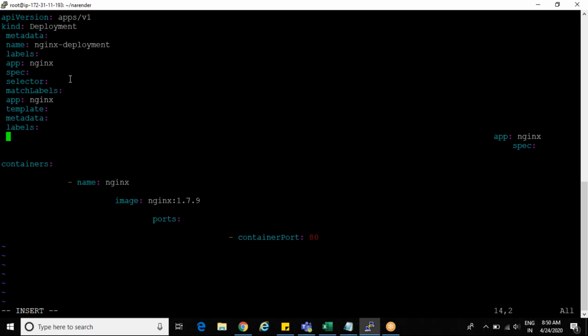No, we don't do any application changes here. Everything we do in the Docker image only. After you get the perfect image, then only you will upgrade. The application settings we don't do with Kubernetes. Once everything is set up in that image, that image only will take care.